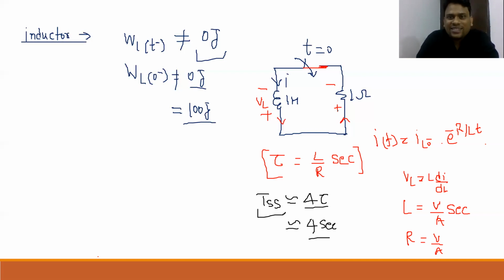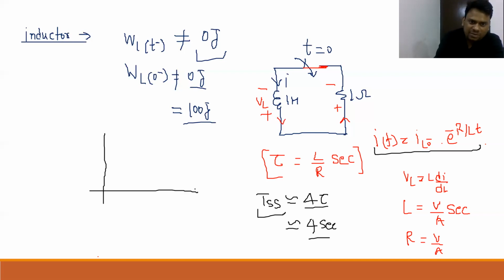Now, another thing, see properly. Please follow the current response of this particular circuit. If I want to draw that response with respect to time, then it will be exponentially decreasing. So it is not providing constant current to your load or resistive element. So this is the response of current i(t), and here I want to draw this response with respect to time t.